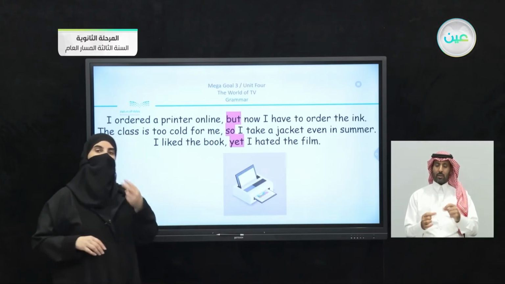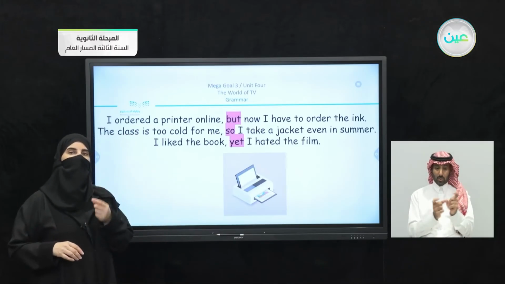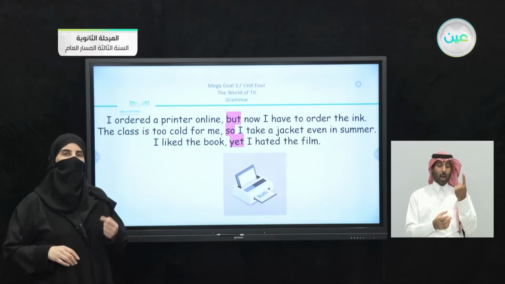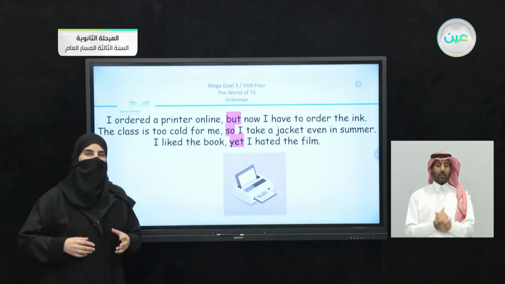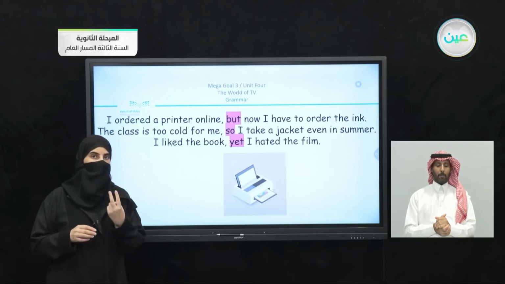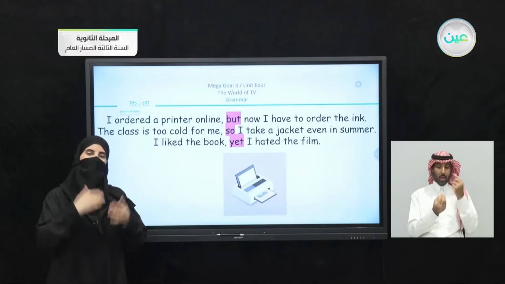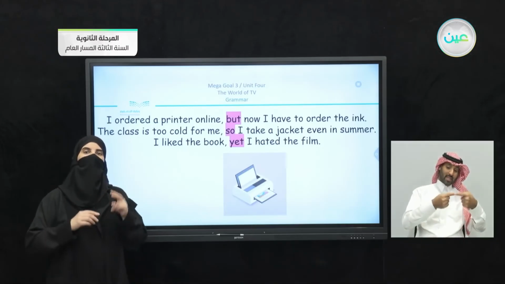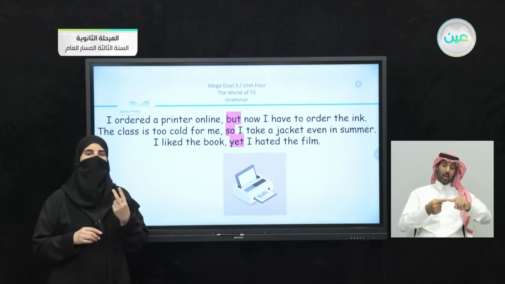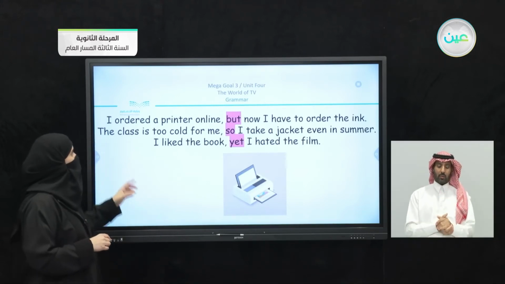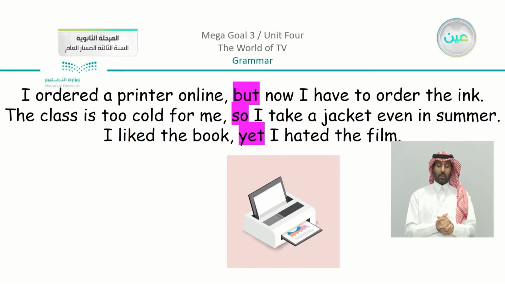I joined the two ideas together by using one conjunction. So you are going to either use paired conjunctions with one idea, or the opposite: one conjunction with two ideas. So we have here, "I ordered a printer online, but now I have to order the ink."